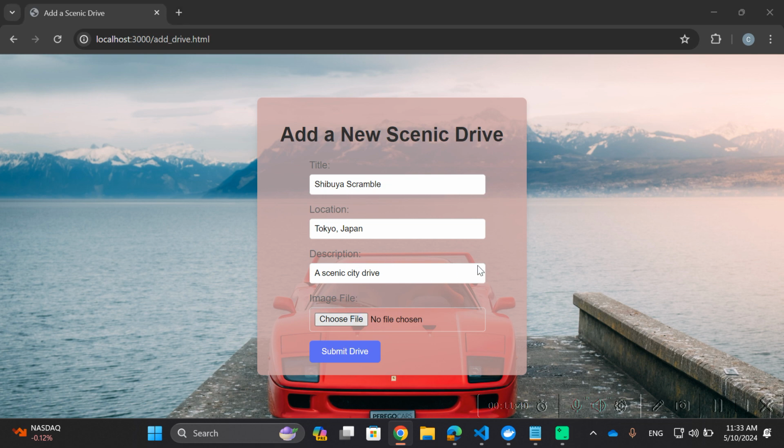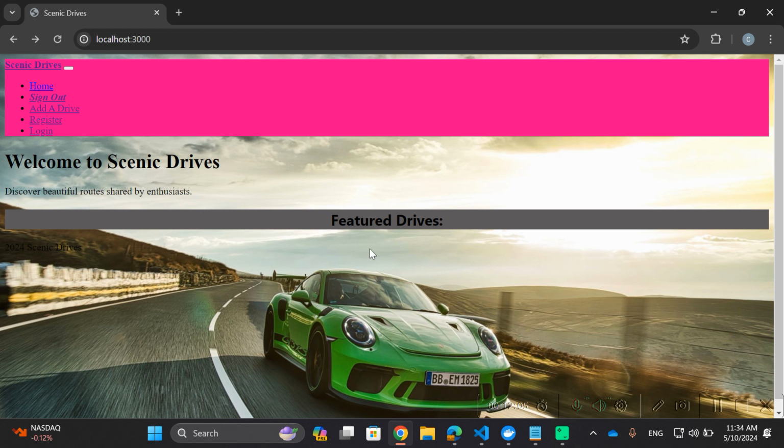And then image file, here we can select the file and then submit the drive. The choose file has been implemented with some security measures to prevent people from uploading harmful scripts, so it only accepts JPEGs and PNG files. And then submit drive will go to the Mongo database. However, there is no auto redirect after we do that back to the home page, so we have to go up and click back. In future versions, once we submit that drive, it'll pop up right over here under our featured drives.